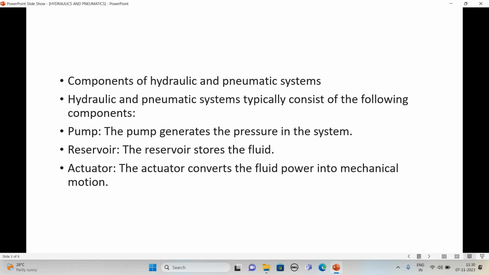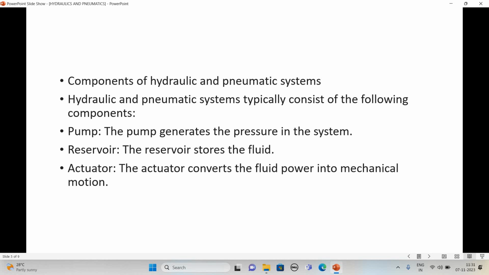Then the next important part is the actuator. The actuator converts the fluid power into mechanical motion. Normally we use cylinders, which may be linear cylinders or rotary actuators, in hydraulic and pneumatic systems. Linear actuators move a component from one place to another, or are used in a hydraulic press for punching or blanking operations.